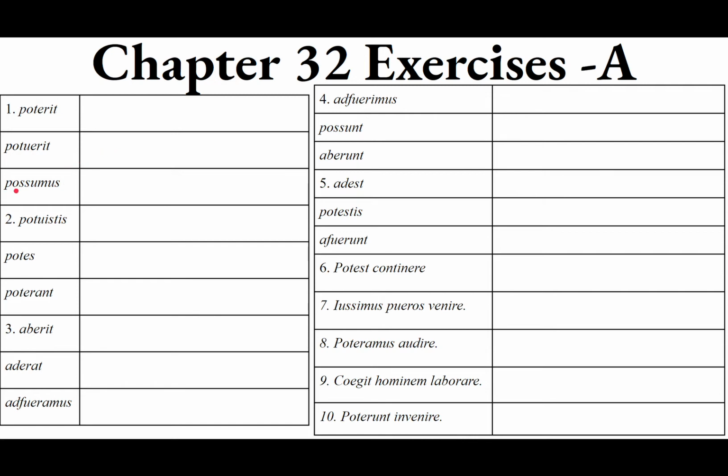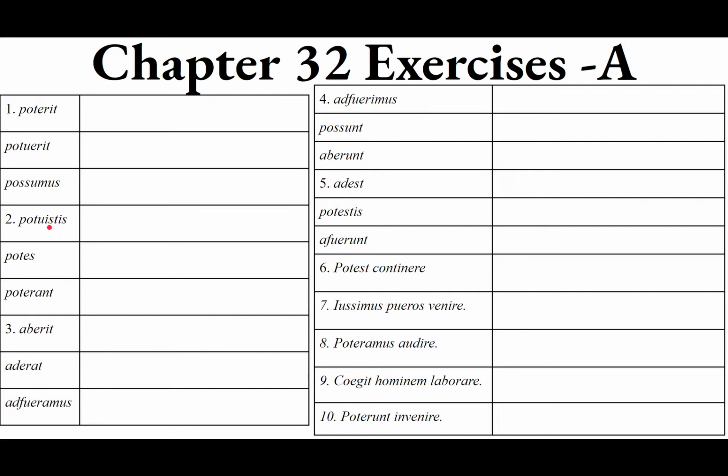Possumus, that is pot sumus. You can see sumus there. We are, and then pot. We are able to. We can. Remember, forms of possum almost always take a complementary infinitive to complement or complete their meaning. So an infinitive.